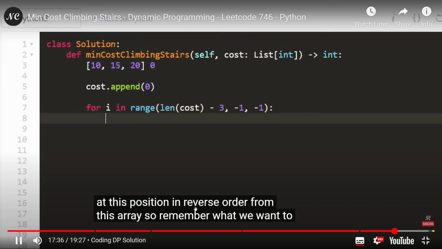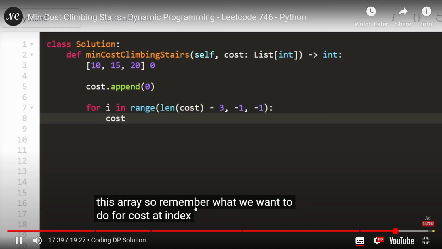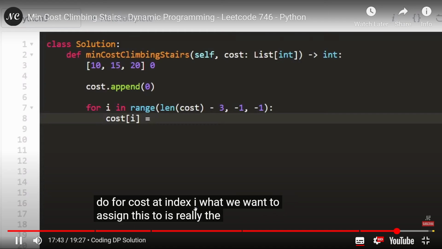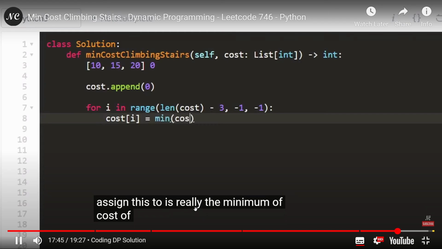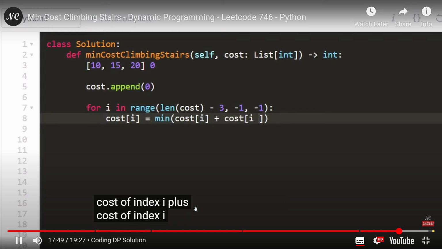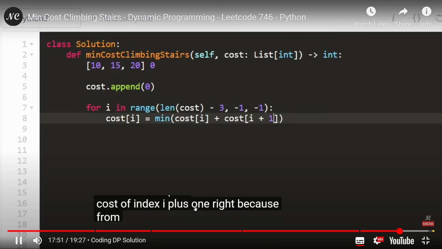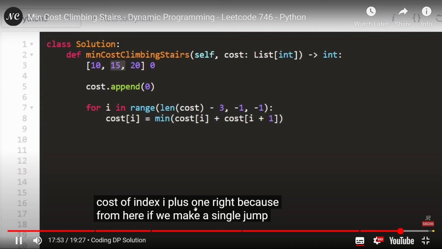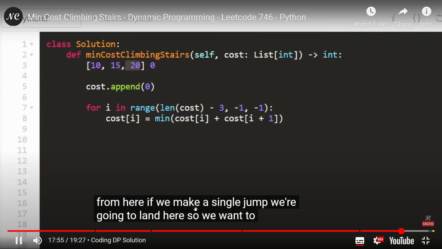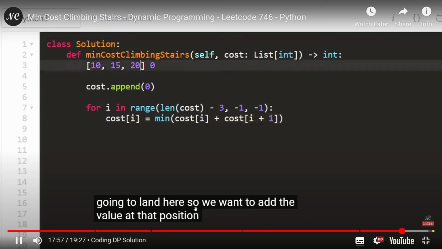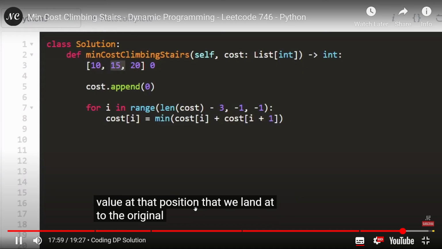So remember what we want to do for cost at index I. What we want to assign this to is really the minimum of cost of index I plus cost of index I plus 1, right? Because from here, if we make a single jump, we're going to land here. So we want to add the value at that position that we land at to the original position.